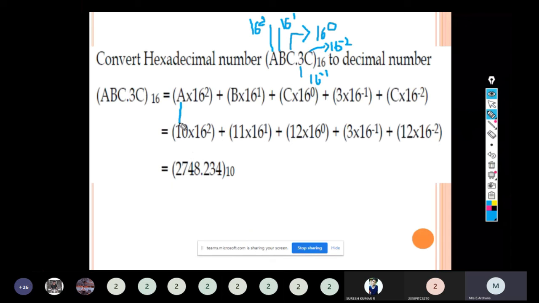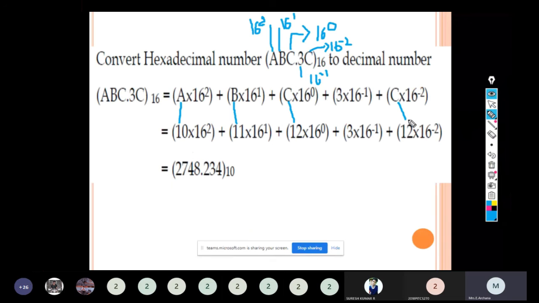A has the value 10, so 10 into 16 power 2. B has the value 11, 11 into 16 power 1. C has the value 12, 12 into 16 power 0. C has the value 12, 12 into 16 power minus 2.